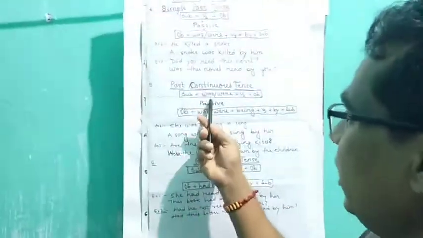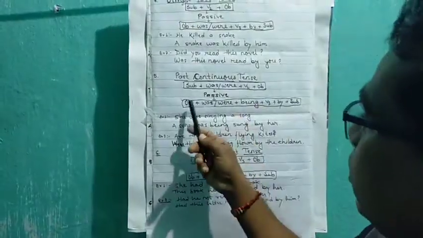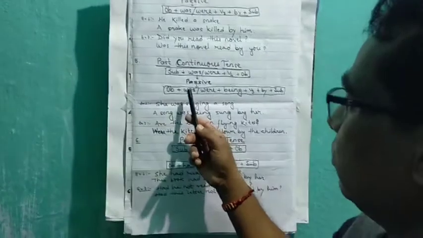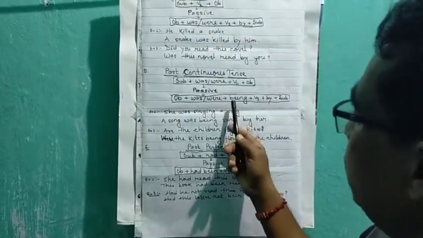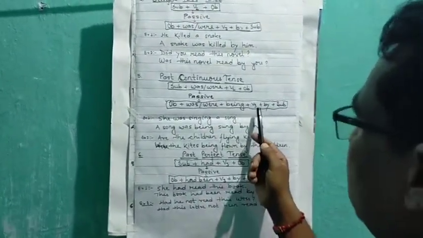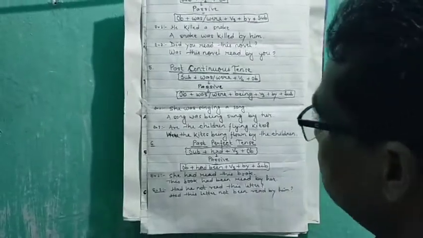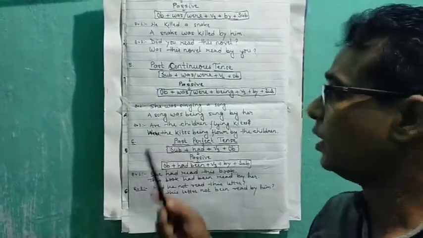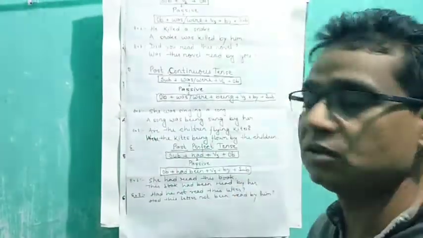When we change it into passive, the object comes in place of the subject. So object plus was or were, then we use being, then V3, then by, then subject. For example, she was singing a song.